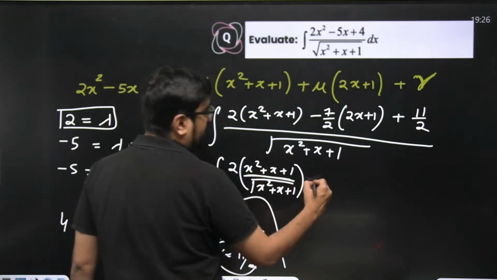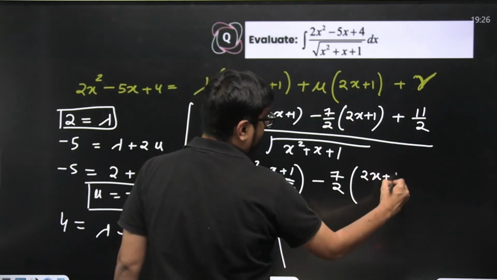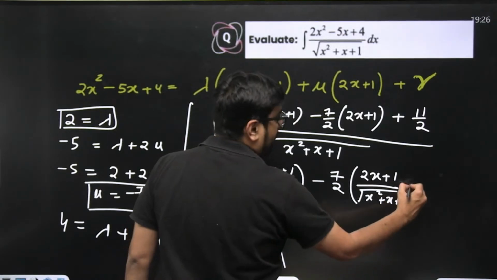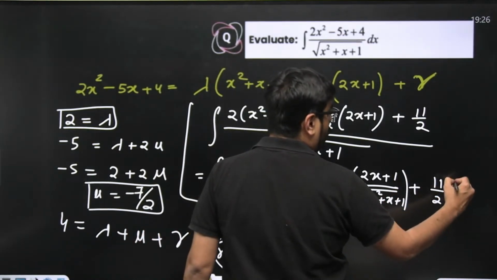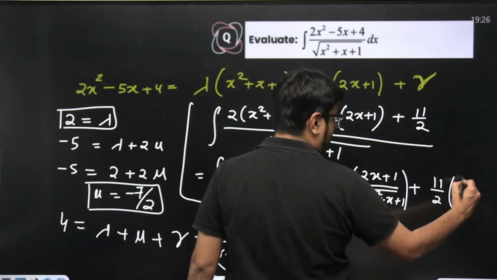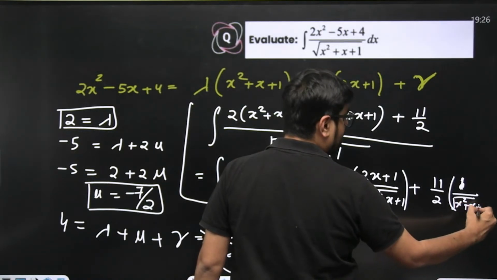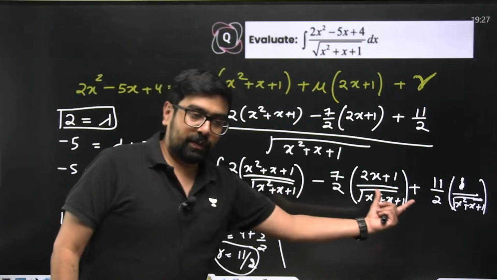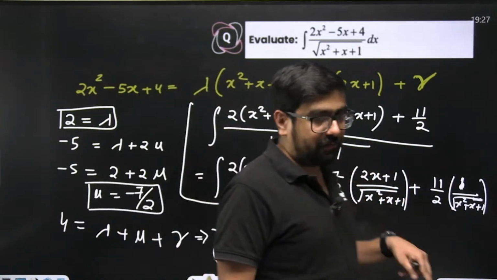Correct? Minus 7 by 2 times of 2x plus 1 divided by square root of x plus 11 by 2 into the integral of 1 by square root of x square plus x plus 1. It is going to be time taking, but this is the way. And now after this also it's not solved.